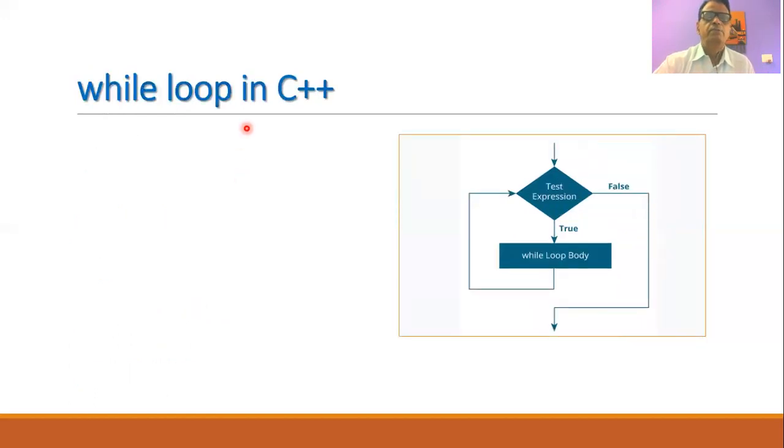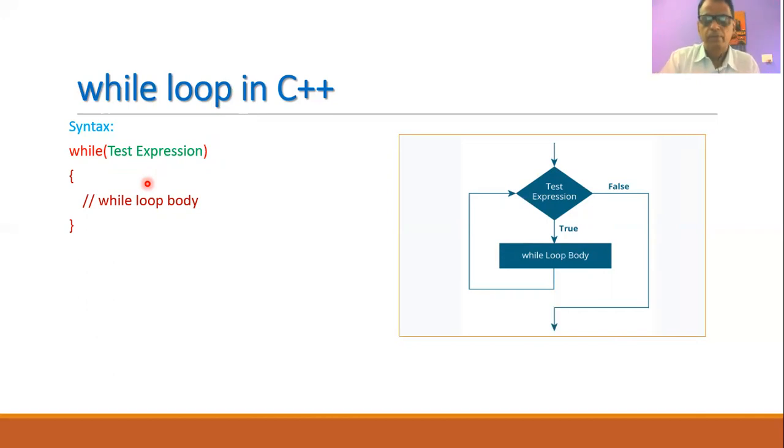Another loop that is very popularly used in C++ is the while loop. The syntax for the while loop is like this: while is a keyword, and then in the brackets we write down the test expression, and then in the curly brackets we mention the statements which will constitute the body of the while loop. The syntax of the while loop can be described by using this diagram.